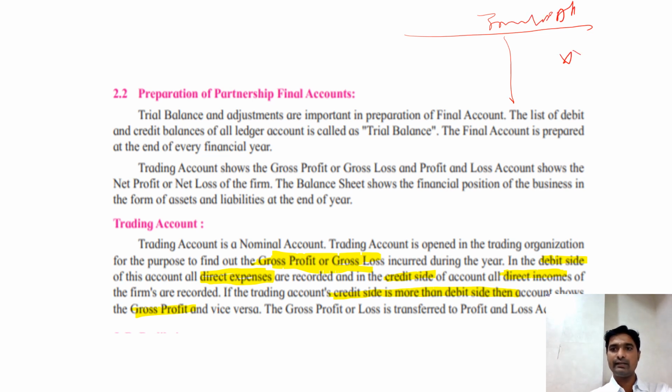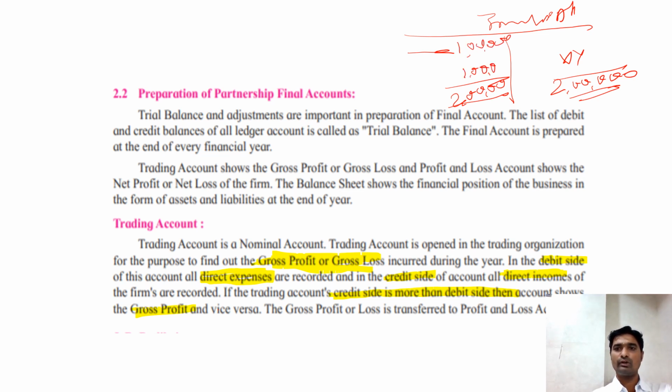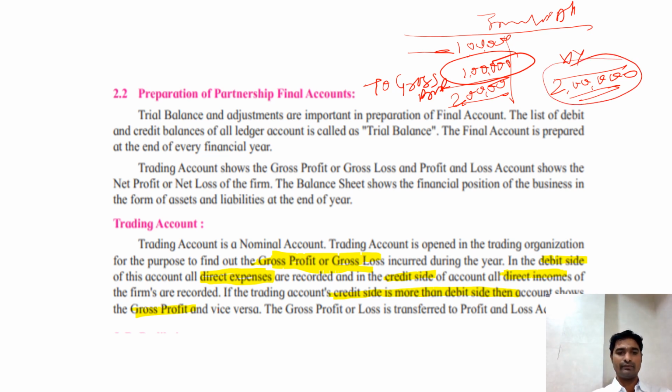If the credit side total is 2 lakhs, the same total is taken on the debit side. If the debit total is 1 lakh, what is the difference? It is 1 lakh. Whatever difference we got on the debit side is called the gross profit. So when your credit side total is more than the debit side, it is called a gross profit.